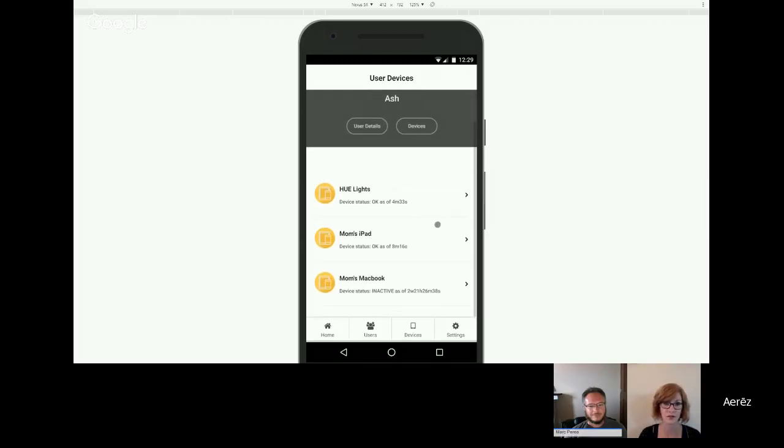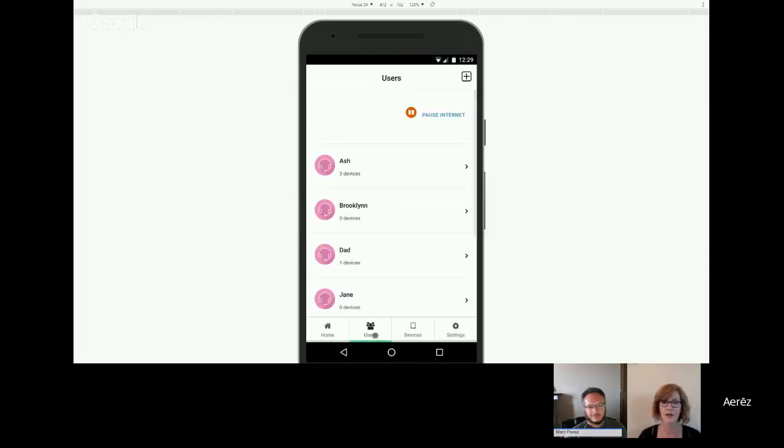as well as the child content filter. So if you're a brand new user jumping into Aerēz for the first time, we're going to create some users for you as a default, just a location so that you can put all your guest users into one grouping, media devices, or Internet of Things, so that when you start out, you'll have a few options to start with there. So I think that's all the information I wanted to go over for the users screen. So I'll pass it back to George.